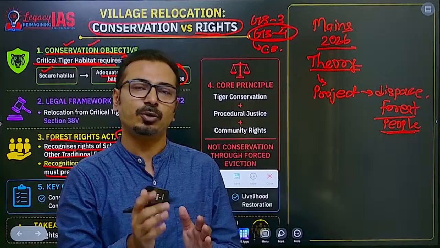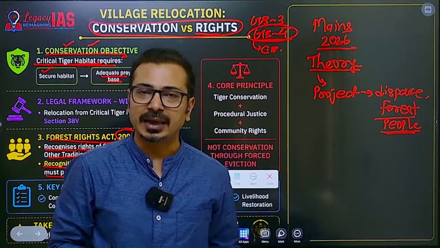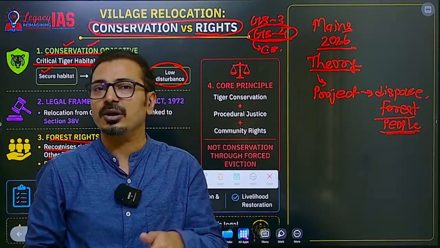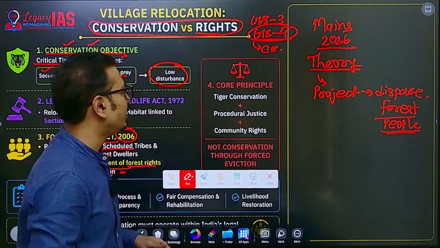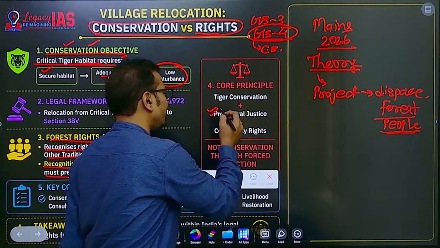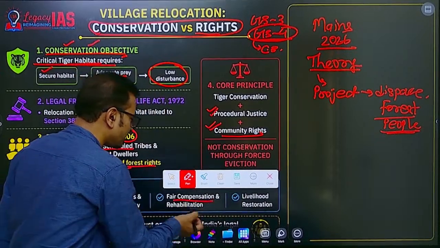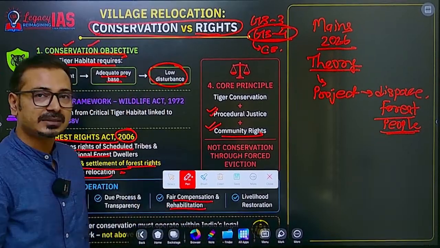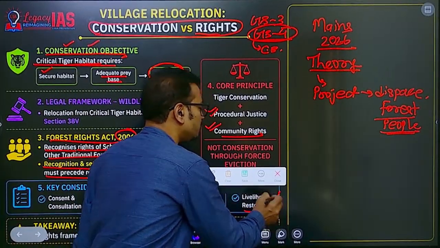If the relocation is supposed to happen outside that particular tiger reserve, then first of all the forest rights of the people must be settled. That means procedural justice must be ensured, community rights must be ensured, along with fair compensation and rehabilitation. And once they are rehabilitated, then livelihood restoration should also be ensured.